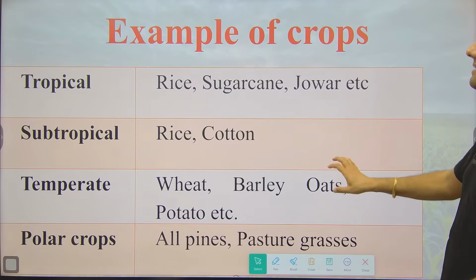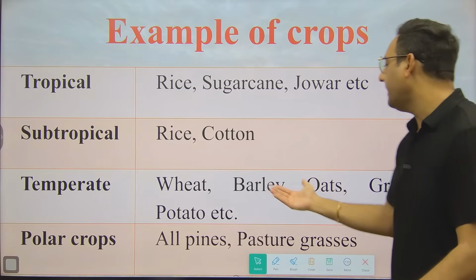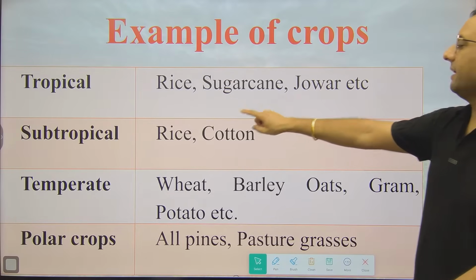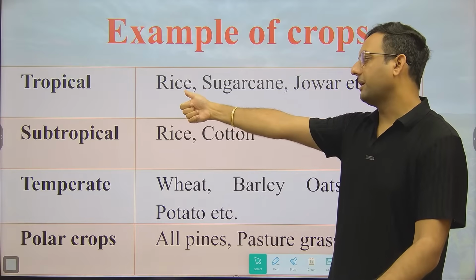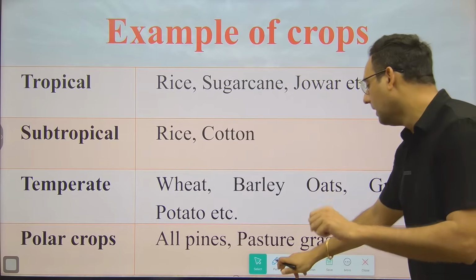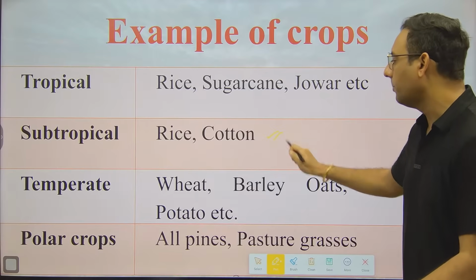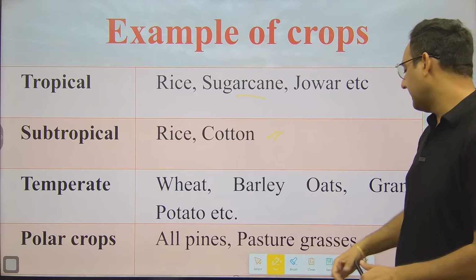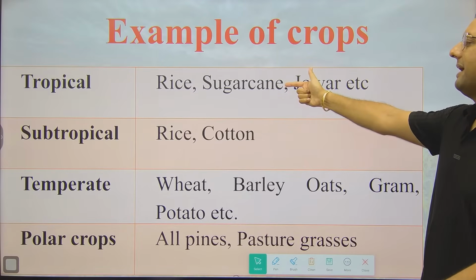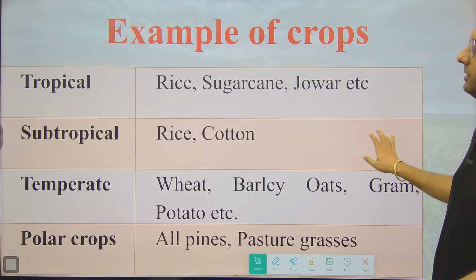Temperate, generally in the Rabi season in North India, we grow only temperate crops: wheat, barley, oat, gram, potato. Subtropical: rice and cotton. Rice can be grown in subtropical as well as tropical climate. Even sugarcane can be grown in subtropical and tropical, but sugarcane prefers tropical climate. It can be grown in subtropical also, but it prefers tropical climate. So based on the climate, the major parts are tropical, subtropical and temperate, but yes, polar crops can also be there.